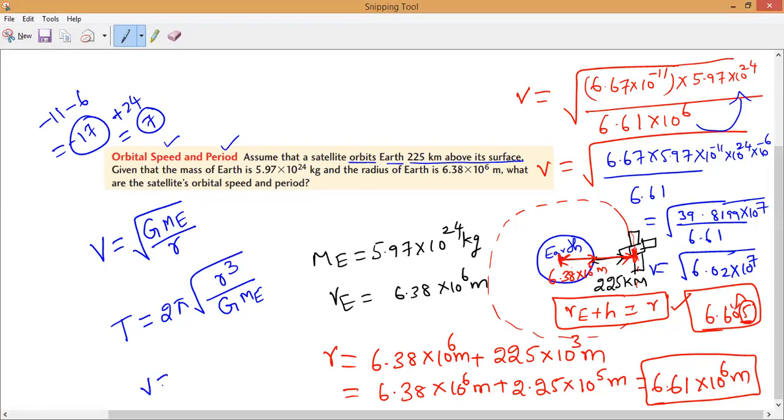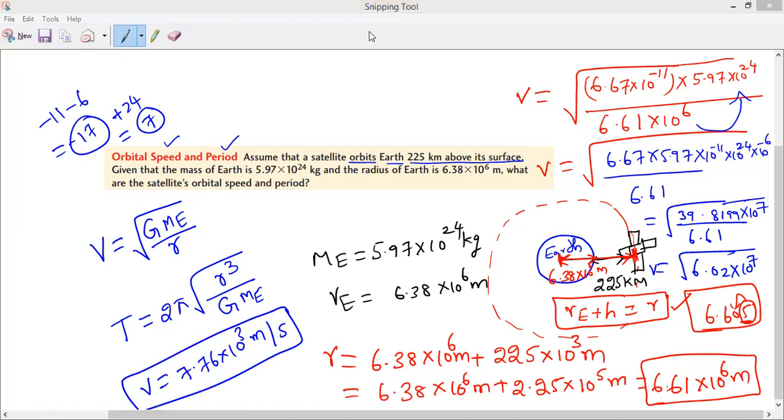V is equal to 7.76 into 10 power 3 meter per second. So this is the answer. Till here, solve it, everybody. Any doubt, anybody, you can ask. Have you got the root of 6.02 into 10 power 7? Till here, if you are getting it, then I will tell you the root value. You have to learn this value.